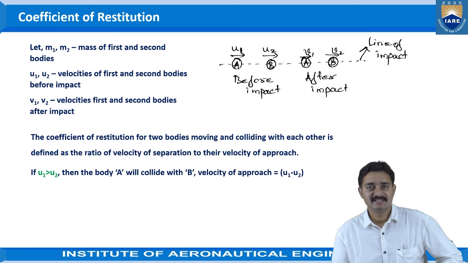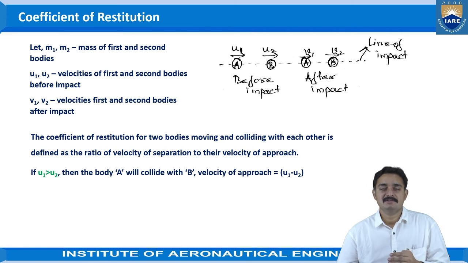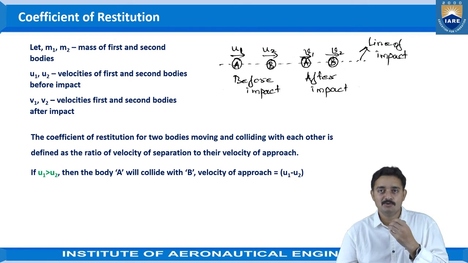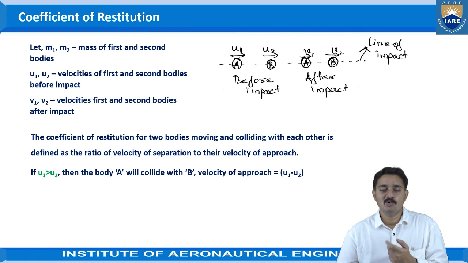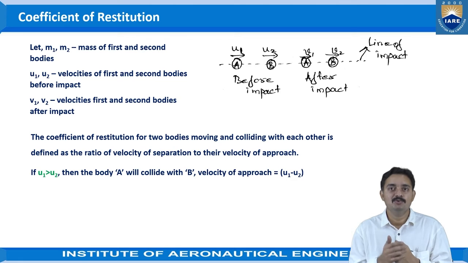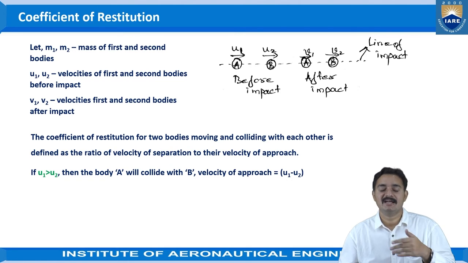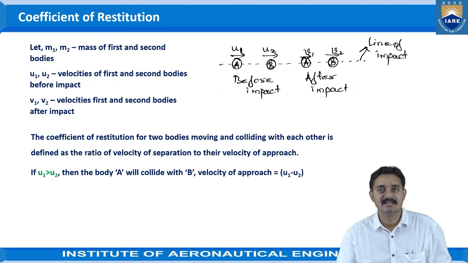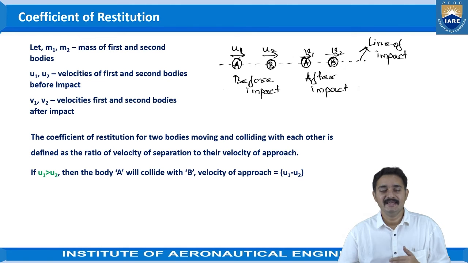So if U1 is greater than U2, then collision happens, right? As shown in the figure, the two bodies will collide only when U1 is greater than U2. If at all U2 is greater than U1, what happens? U2 will be moving forward and U1 will not catch up with U2. That means the bodies A and B. In the same case, if U1 is greater than U2, then only the impact will happen. So we are considering that. If U1 is greater than U2, then body A will collide with body B.